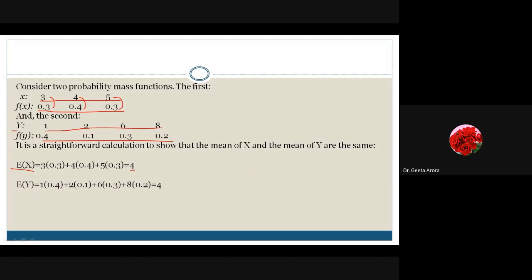Similarly, if you go for y data, the values that can appear are 1, 2, 6, 8, and the probabilities are 0.4, 0.1, 0.3 and 0.2. And if we calculate the mean, it is again 4. So from the data, we can't say which one has more variation. These are the three different values that one student can take with their probabilities, and here another student is getting these four values with these probabilities.